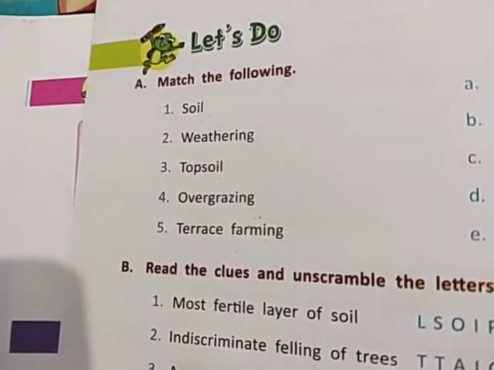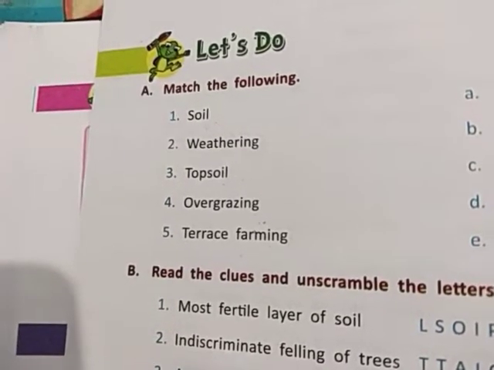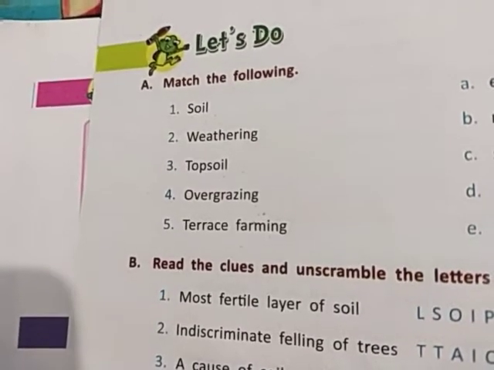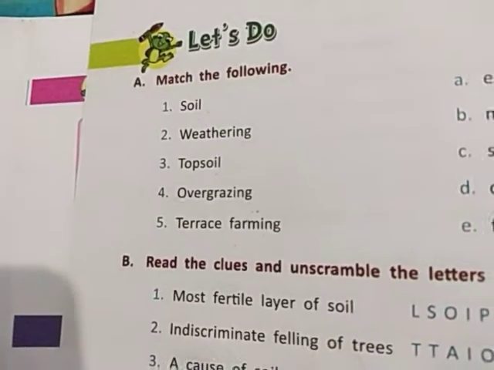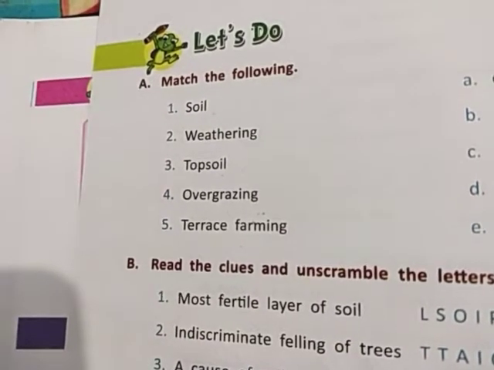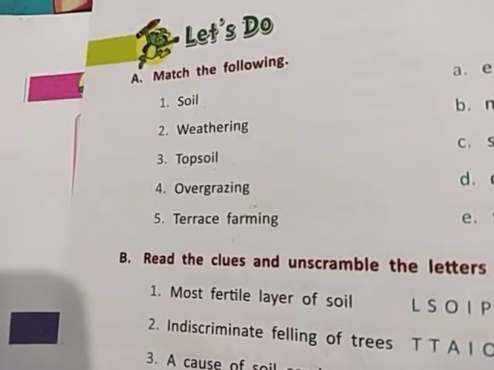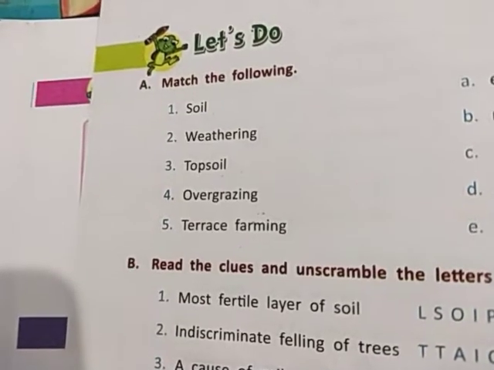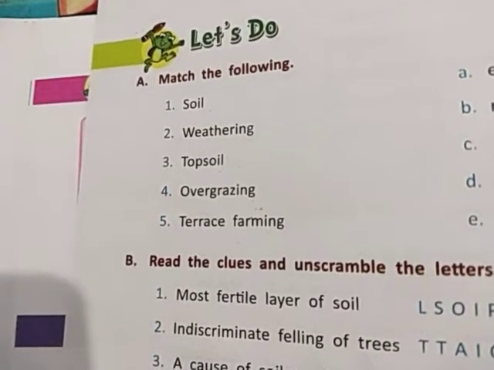You will easily understand the difference between soil erosion and soil conservation. For example, if I give a question to write down a difference between soil erosion and soil conservation, you can easily decide what soil erosion is and what soil conservation is. Soil erosion is the removal of the top fertile layer by the wind, by the water, and by human activities.